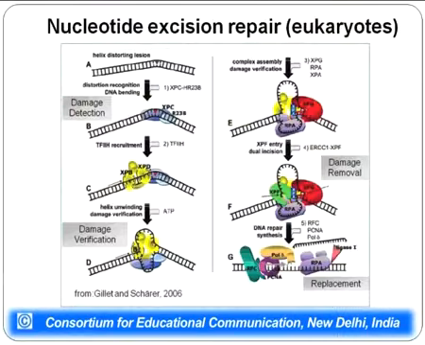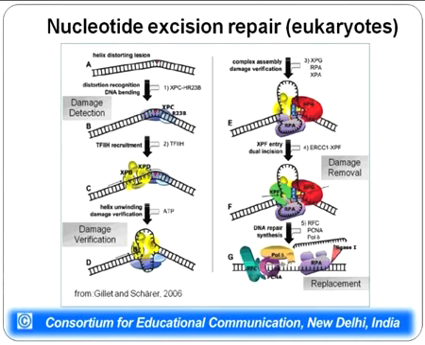So in eukaryotes also there is nucleotide excision repair in function. There are similar proteins though they have different names, and these proteins, as I already told, come under the XP category. There is a series of 8 to 9 proteins which function in nucleotide excision repair in eukaryotes. Again there are proteins which recognize distortion in the helix, like the XPC protein, which recognizes that there is some distortion in the DNA and it loads there.